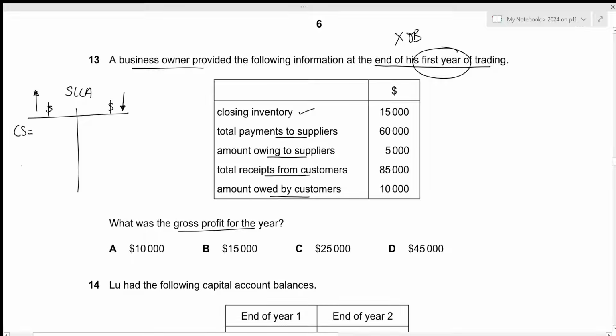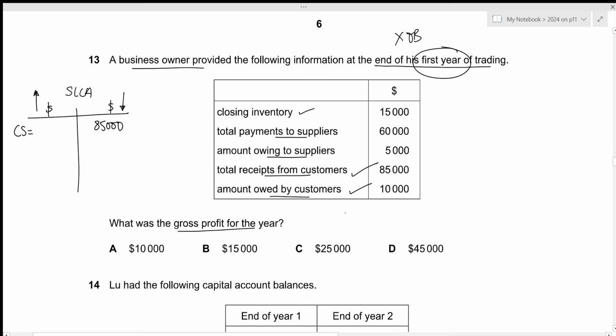This is what we are trying to figure out. Then we have the total receipts from the customers. So once we receive the money from our credit customers, the trade receivables value will decrease. So this 85,000 will go on the credit side. Then we have the amount owed by customers. This is the closing balance of our trade receivables.